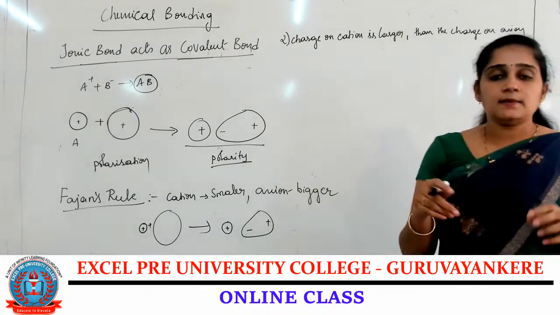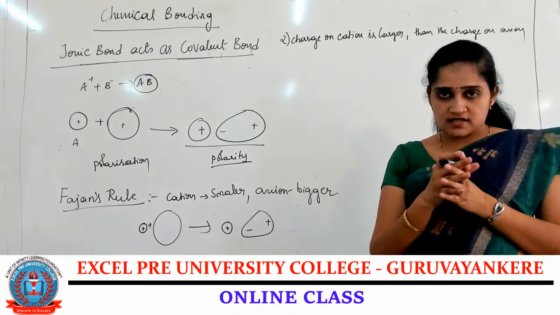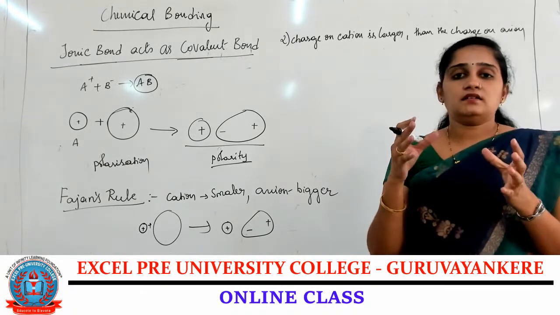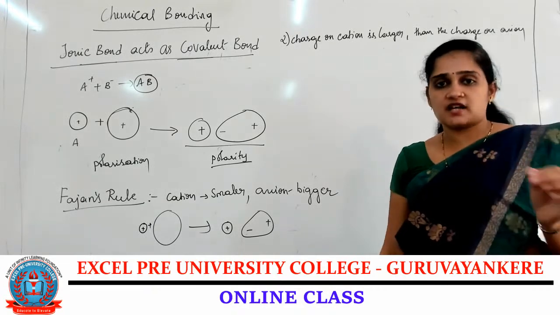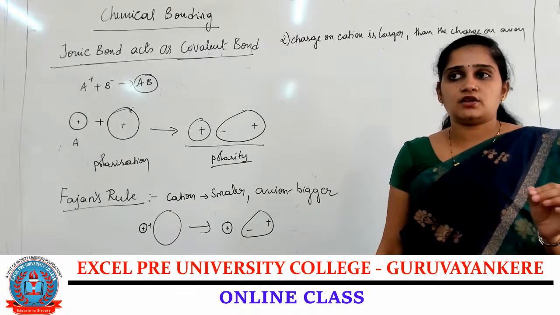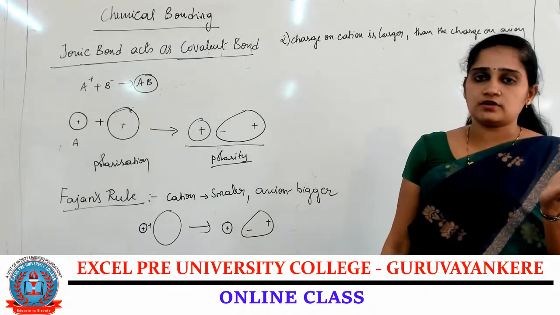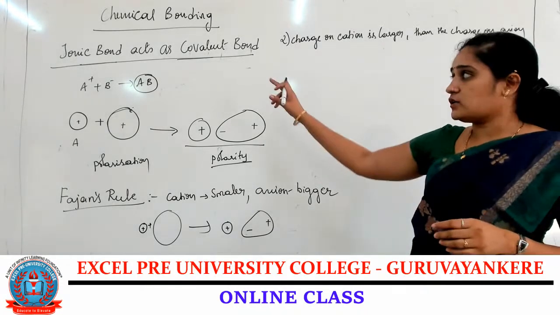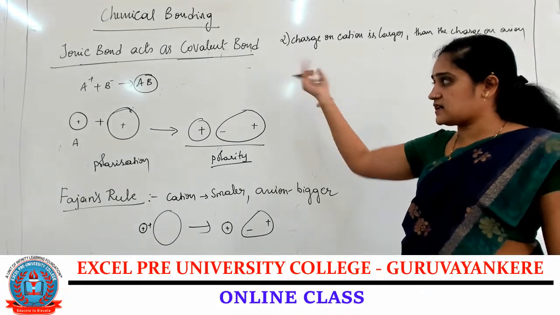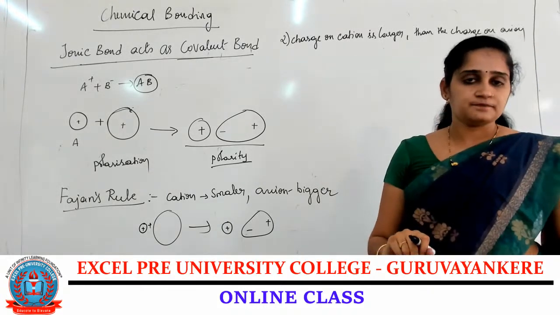Like Al3 plus is more positive in nature than Ca2 plus, than Li plus. So the greater the charge on the cation, the more the ionic bond acts as a covalent bond. So it is about the Fajans rule. According to this, the ionic bond is acting as covalent in nature.